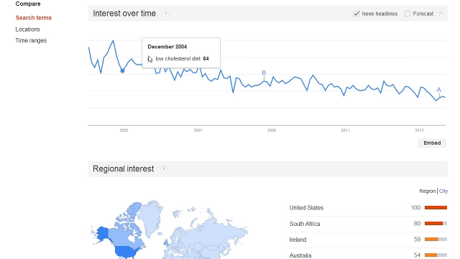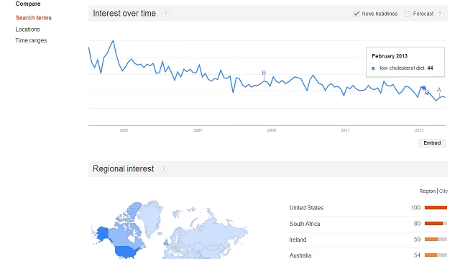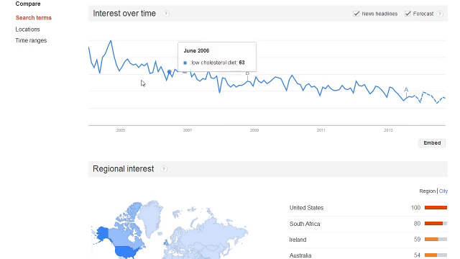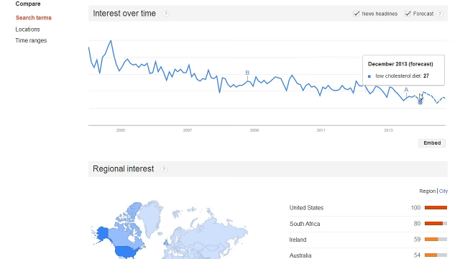As I can see here, it's actually decreasing. And that's specifically what I want to know. I want to know if a trend is decreasing, is it really worth getting into that market? Google Trends is great for this because it tells you exactly the forecast as well. If I click on forecast, you can see what its forecast is going to be. It looks like it's just decreasing and decreasing and decreasing.